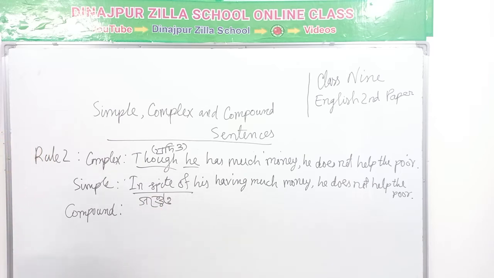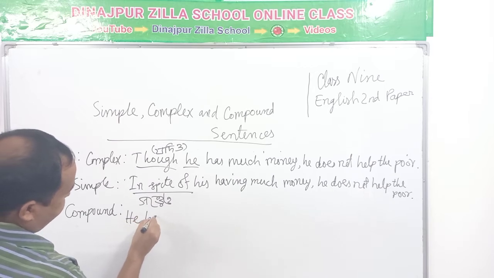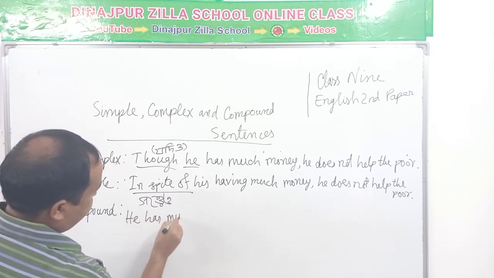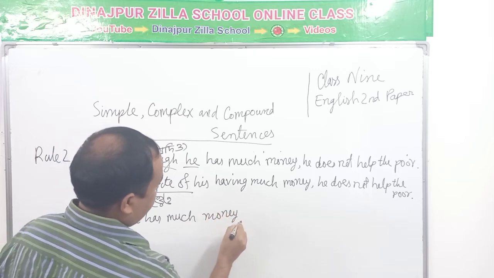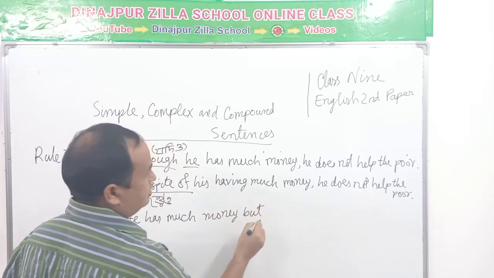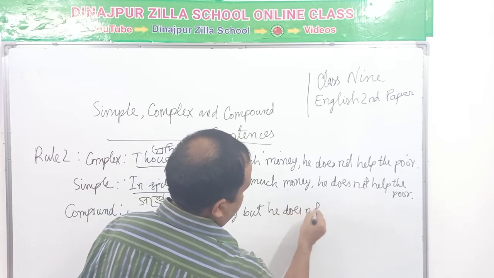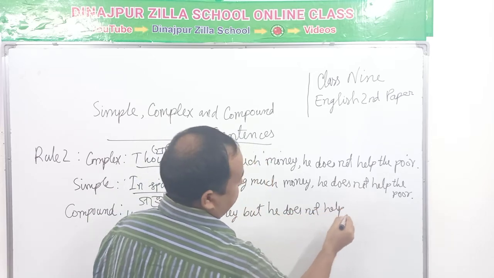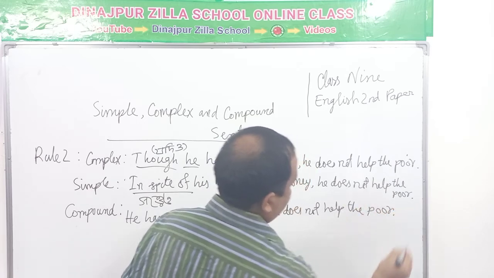Compound: He has much money, but he does not help the poor.